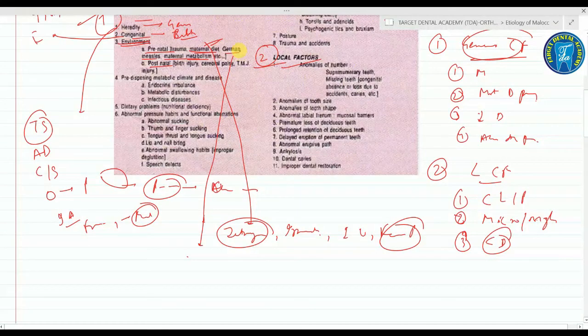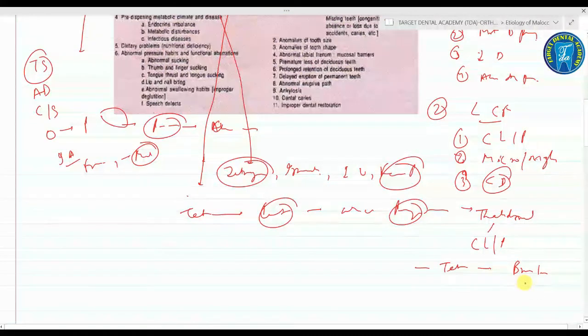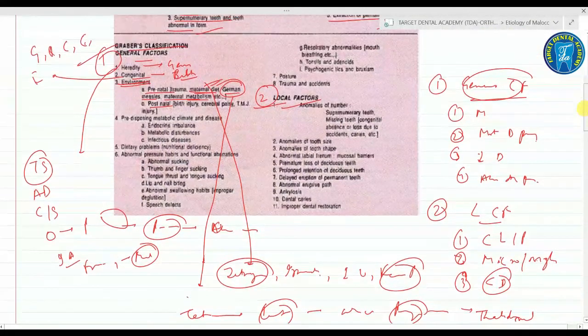The environmental factors include German measles as an infection, and also certain drugs taken by the pregnant mother, such as thalidomide, which causes cleft lip and palate. For example, taking tetracycline causes brownish yellowish stains in the child's dentition. So these effects are called the teratogenic effects.